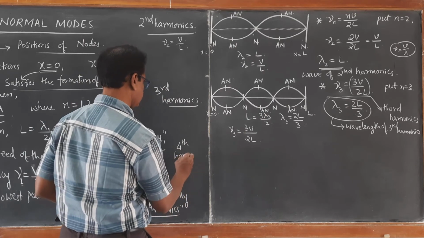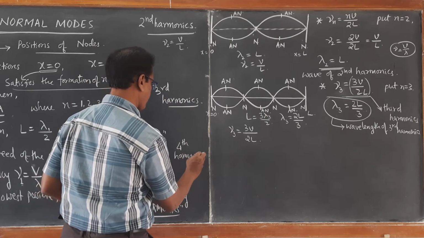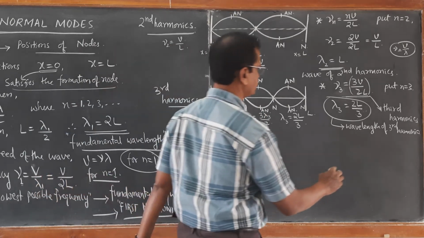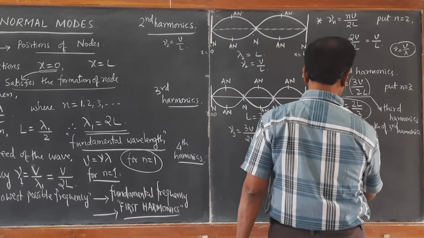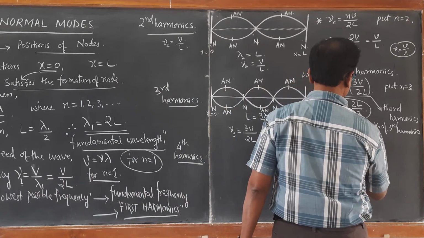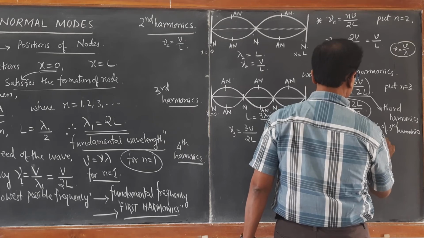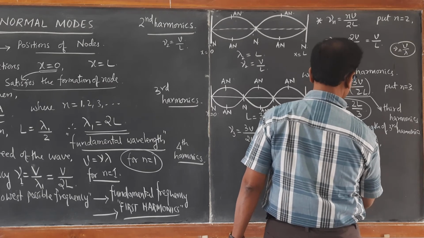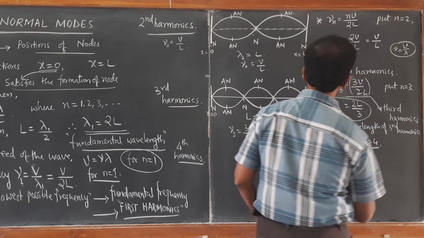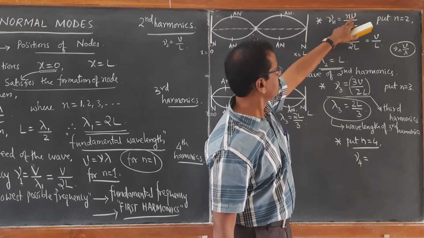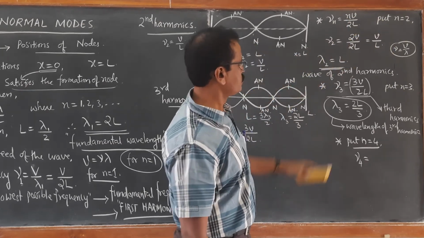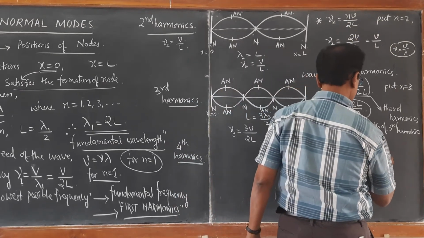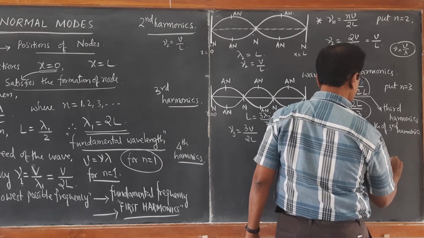For fourth harmonics, first we calculate, put n equal to 4. So equation for nu4 becomes, see in this equation if you put n equal to 4, then it becomes 4v by 2l.